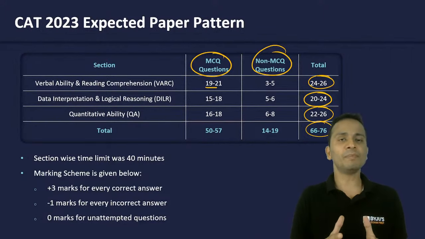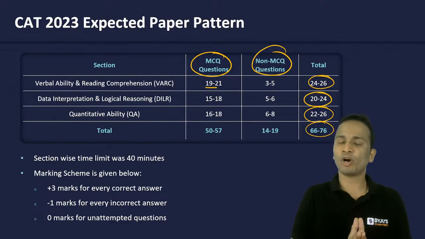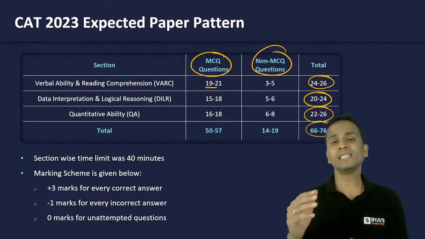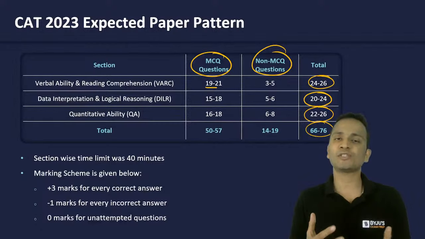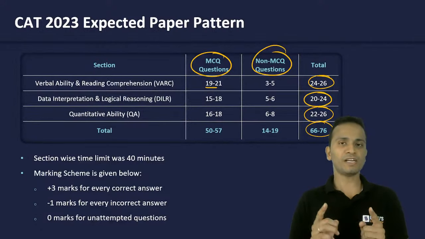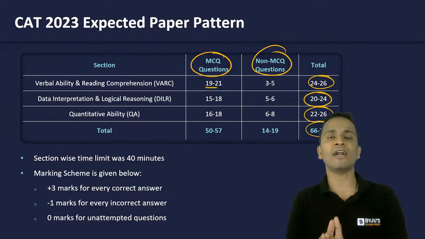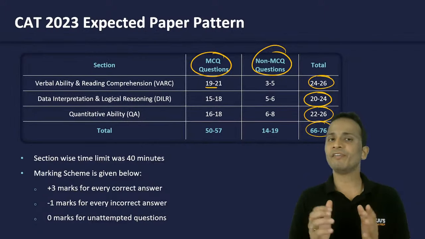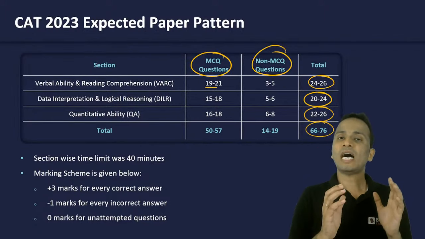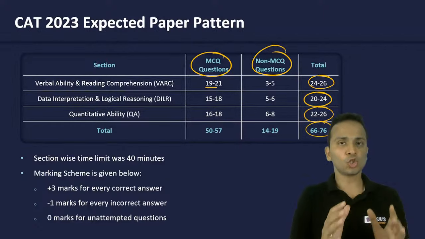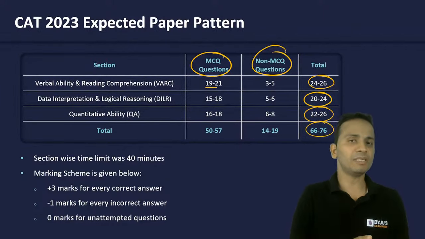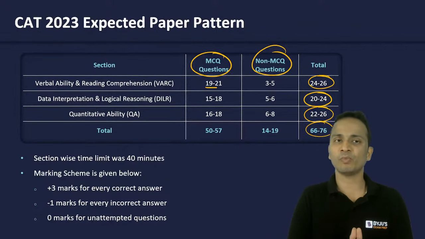The sectional time limit will remain the same. It will be 40 minutes for every section, and the sequence of sections is also expected to remain same. So the first section will be verbal ability and reading comprehension. You will be given 40 minutes for that. After first section is over, automatically it will be submitted and the second section will start, which will be of DILR, and again you'll be given 40 minutes. After that, quantitative ability, and once again you'll be given 40 minutes.